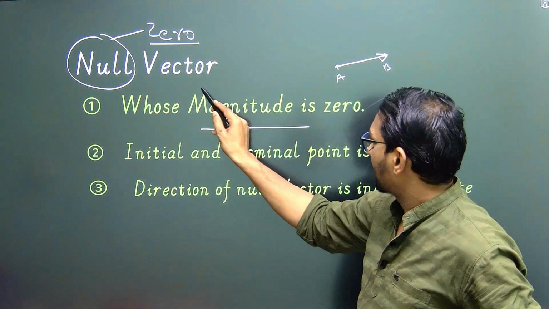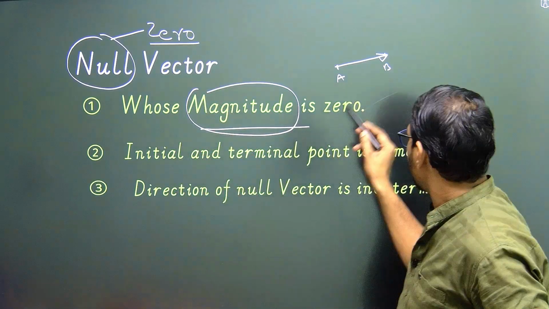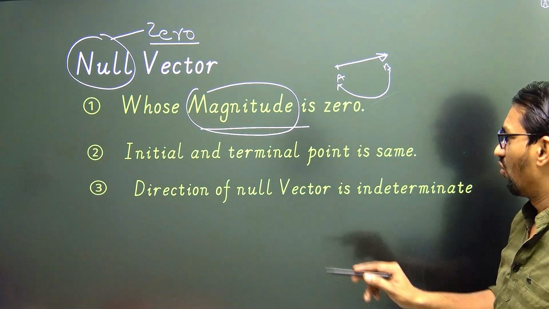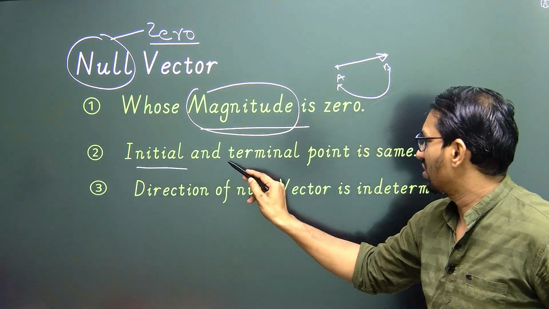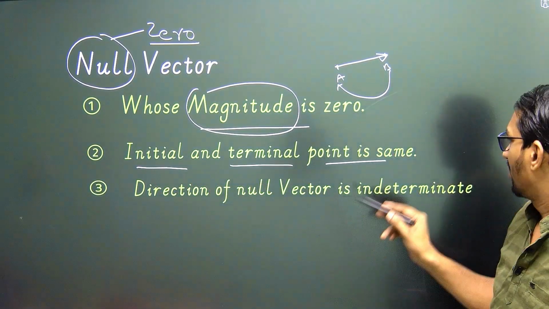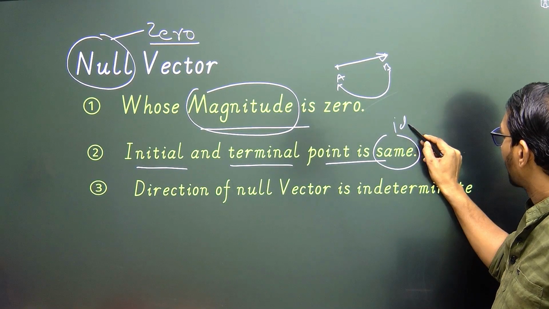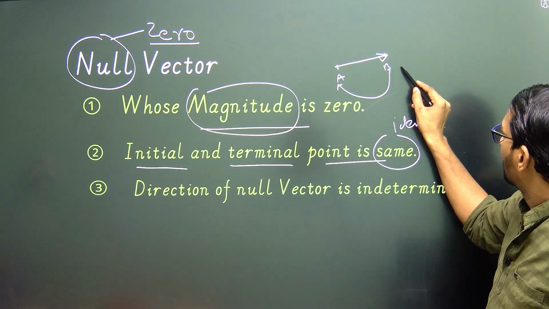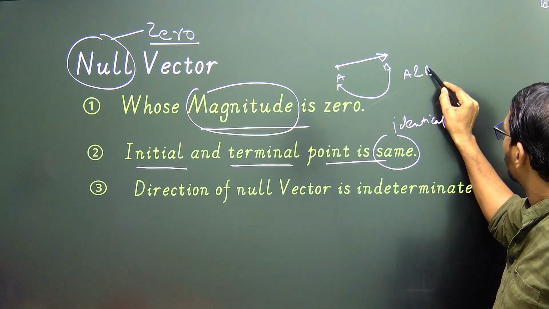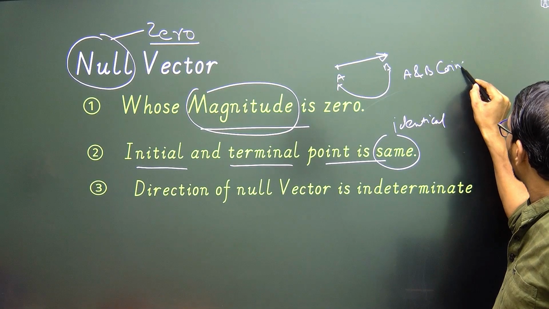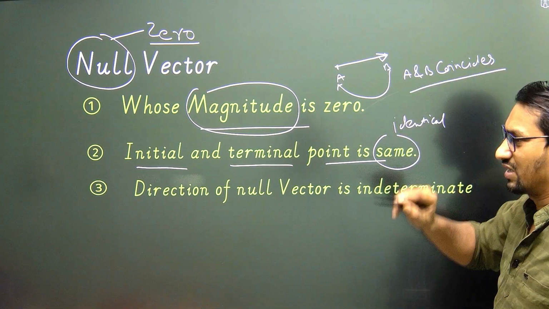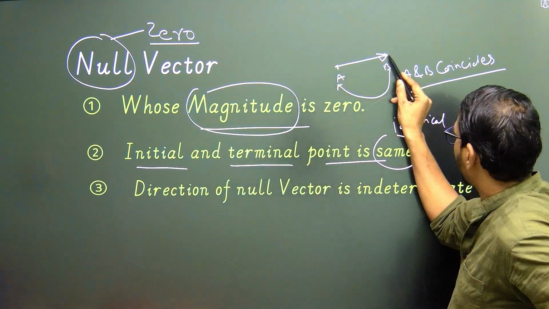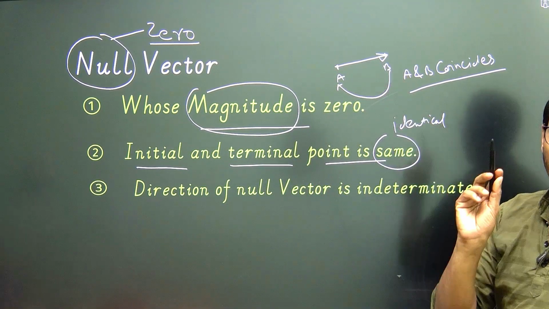As you say magnitude is zero, that means point B coincides with point A. Then in such case initial and terminal point is same or identical. That means both points A and B coincide.